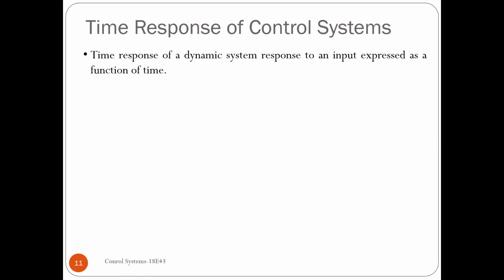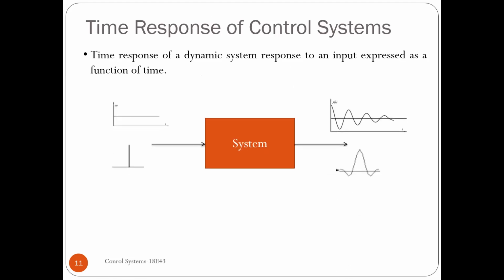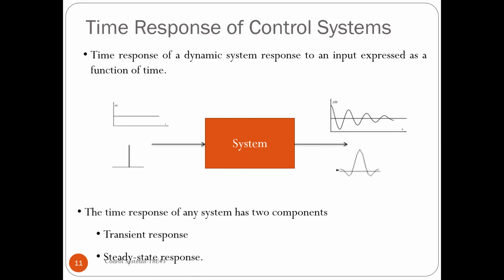As we know, the time response of a dynamic system is expressed as a function of time for the applied input. We can pictorially represent it as follows: you have a system, you apply a standard test signal, and you get an output. If you plot that output with respect to time, you call that the time response of this dynamic system.